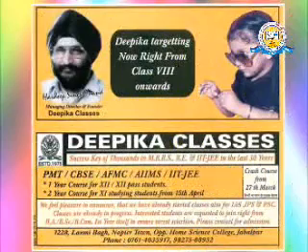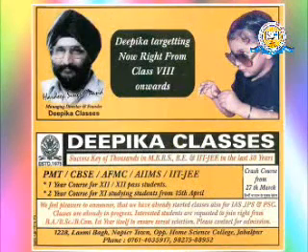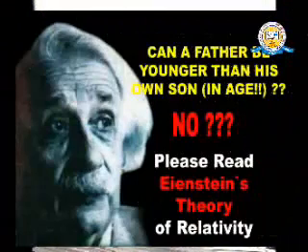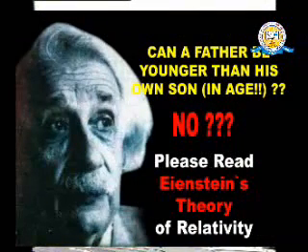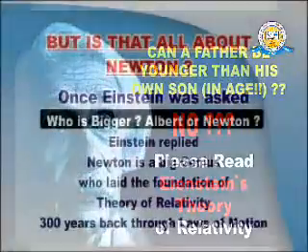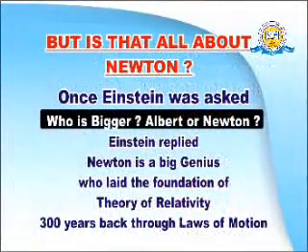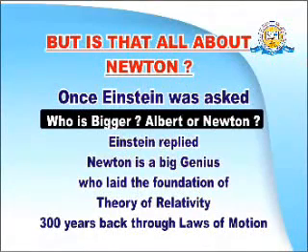On an occasion, Einstein was asked, Einstein, you know very well, I am not to say anything about it, hundreds of years ahead, such a scientist like Einstein would not take birth, and hundreds of years may pass before such a scientist takes birth. Now please see what Einstein says about Newton. Einstein, the greatest man on earth, see what he wants to say. One day on an occasion he was asked, who is bigger, Albert or Newton? So Einstein's answer was, certainly Newton is a big genius who laid the foundation of theory of relativity